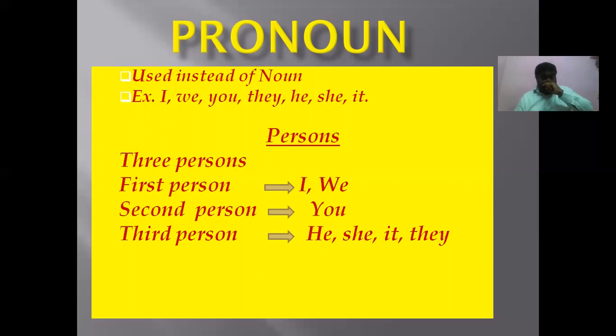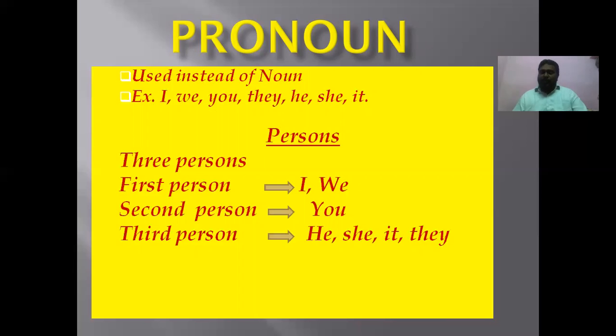What is the note for number? By adding S or ES to the singular, we get plural. But there are some exceptions. Some singular nouns are there, some plural nouns are there, some countable nouns are there, some uncountable nouns are there. Now let us see some singular nouns. In English, some singular nouns look like plural nouns, but we cannot get a plural form for these nouns. These nouns are always singular nouns.